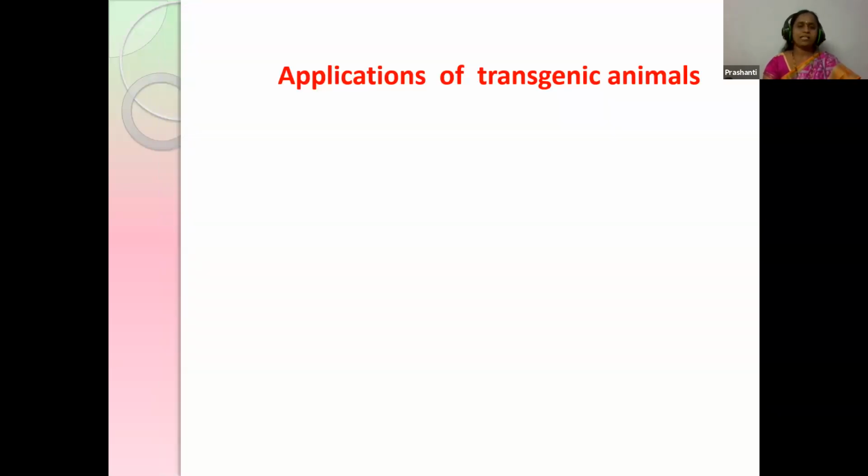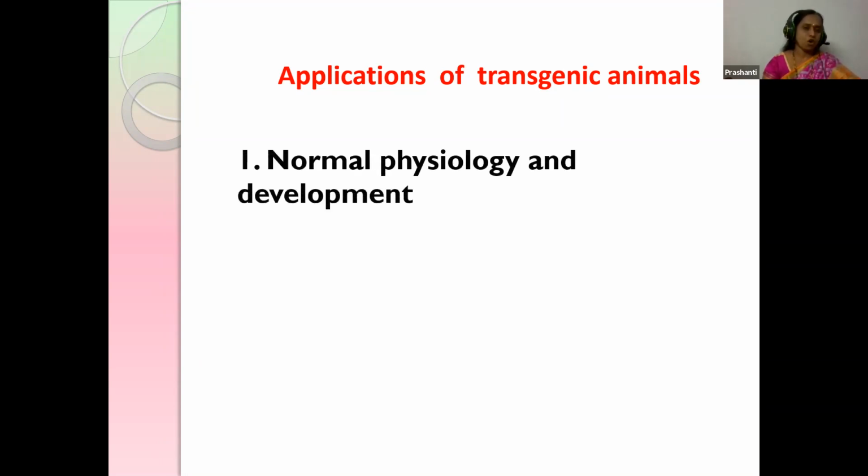Okay, then what are the reasons? Why do we have to use transgenic animals? Yes, we see a few applications, children. The first one is normal physiology and development. What is physiology? Physiology means the study of the functioning of the body parts. If you want to study any body part, we may not directly look into the human.